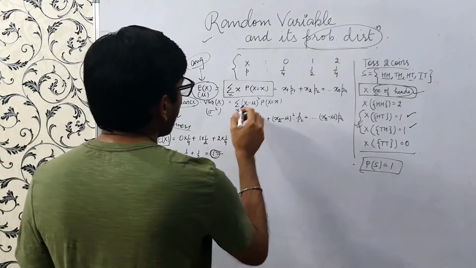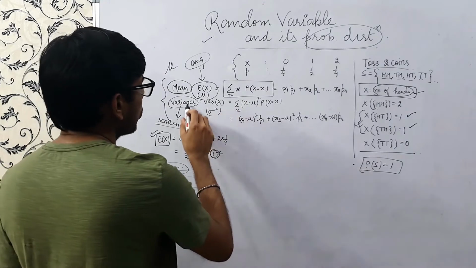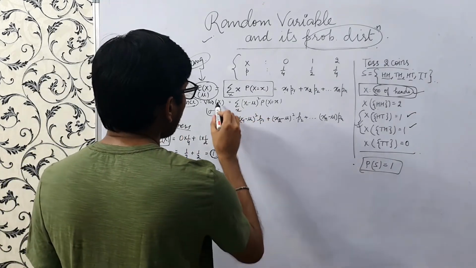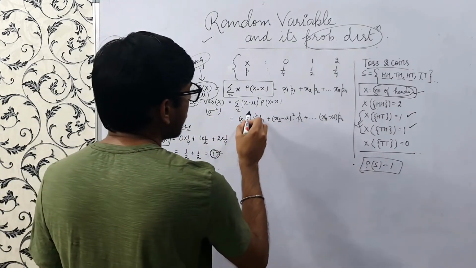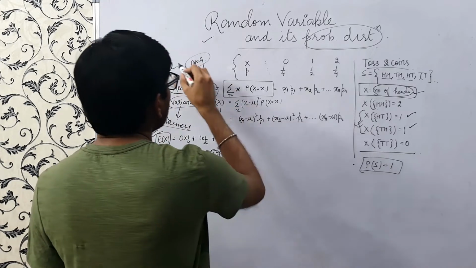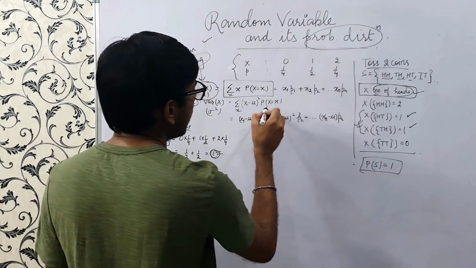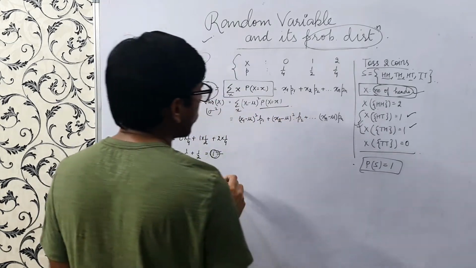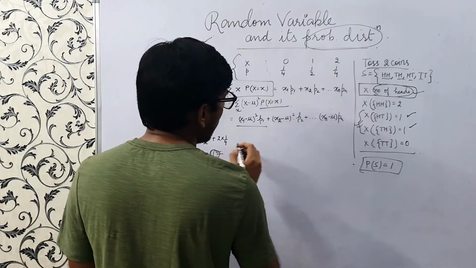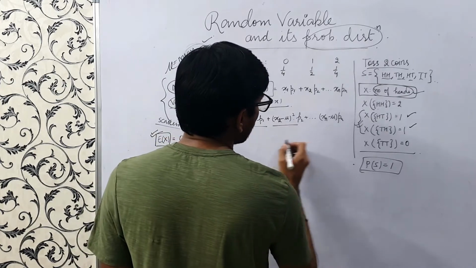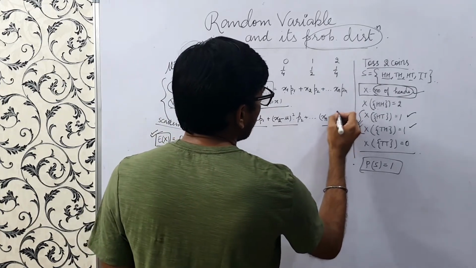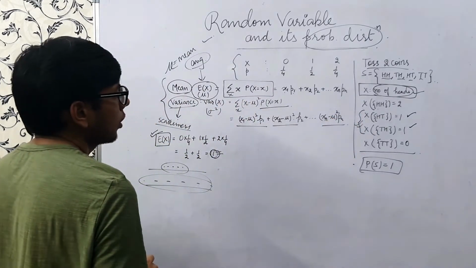So what is the formula for variance? Variance is the summation of (x minus mu) squared, where mu is the mean E of x of a random variable, times the probability of x equals x. So this is (x1 minus mu) square p1, plus (x2 minus mu) square p2, plus (xn minus mu) square pn, right?